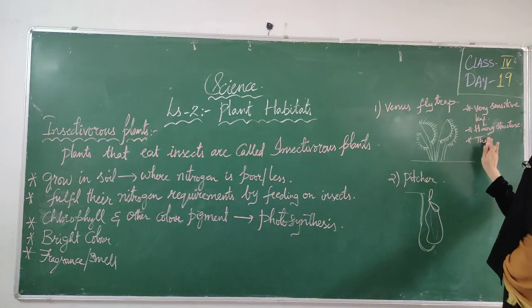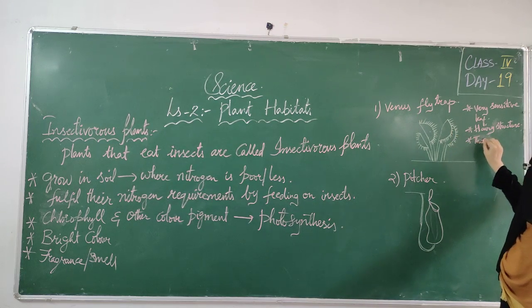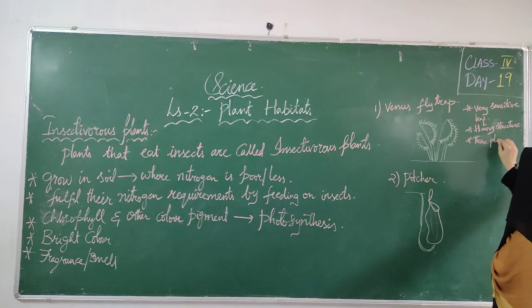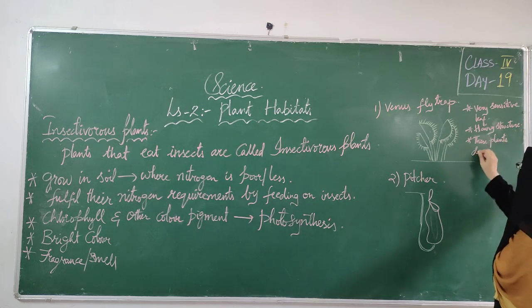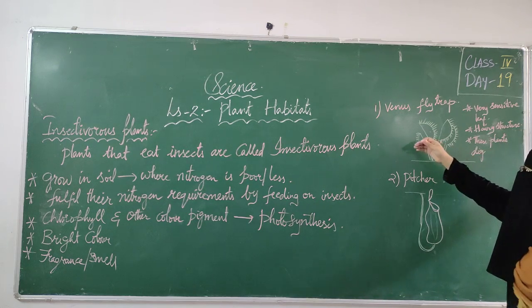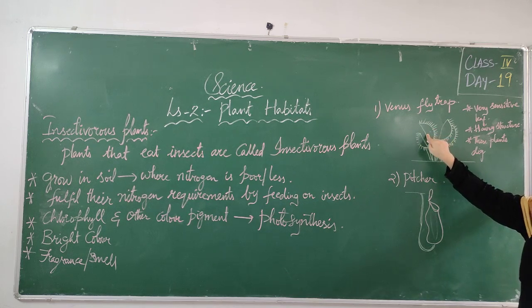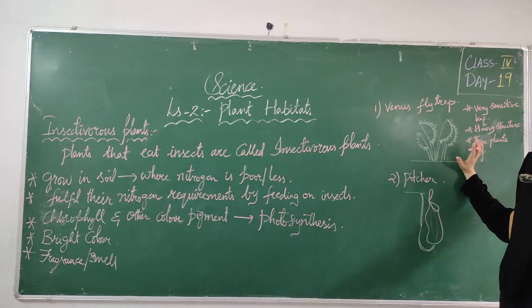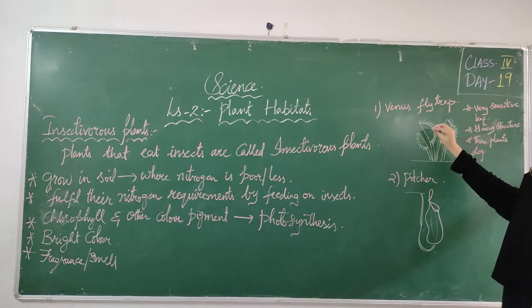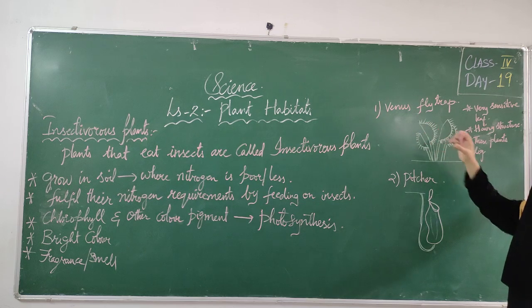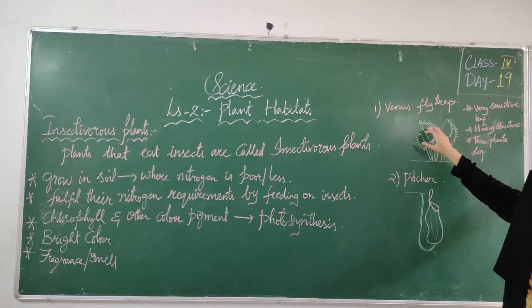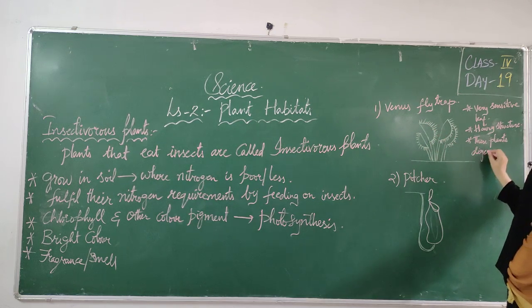These plants digest insects. First of all, because these plants are having fragrance and are bright colored, बहुत अच्छा color और बहुत अच्छी smell रहती है उसमें. That's why insects will come and sit here. So when the insects come and sit here, they will trap that insect, catch that insect and digest it to get the nutrients.